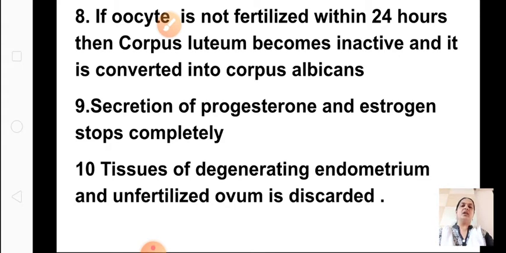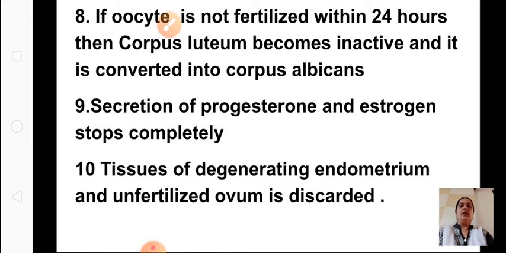And the secretion of progesterone and estrogen is completely stopped, and the tissues of the endometrium along with the unfertilized ovum are released. That means at the end of the month, about 28 to 30 days, the tissues of this endometrium as well as the unfertilized ovum are discarded with the help of the blood.